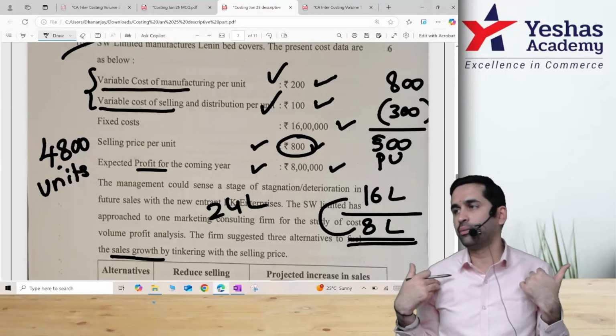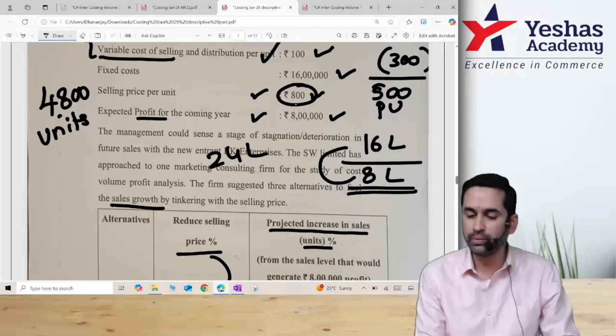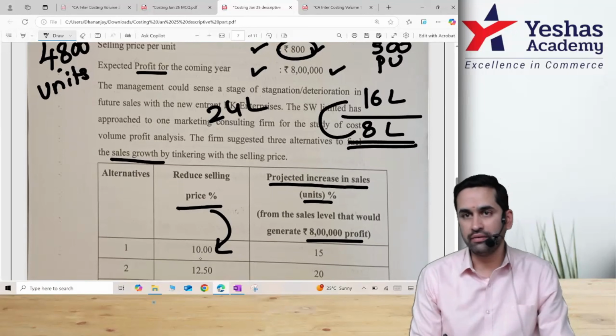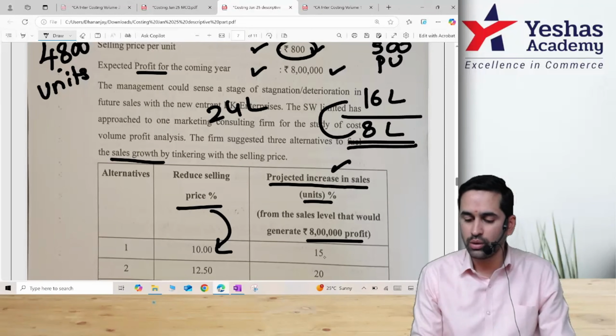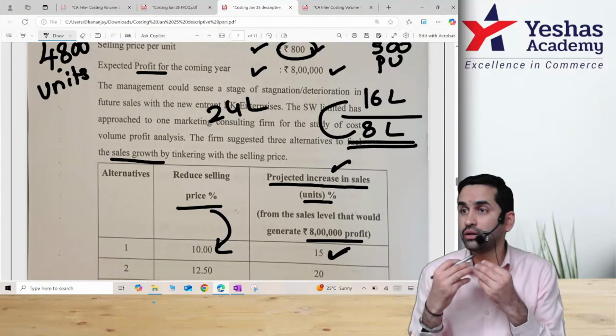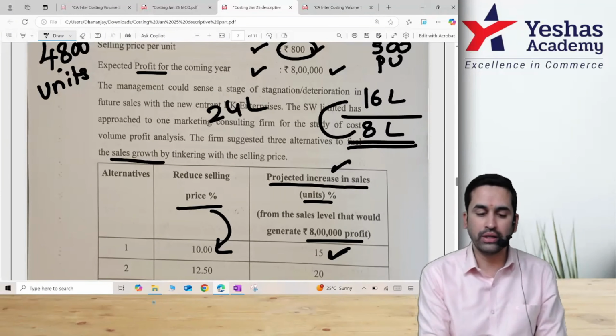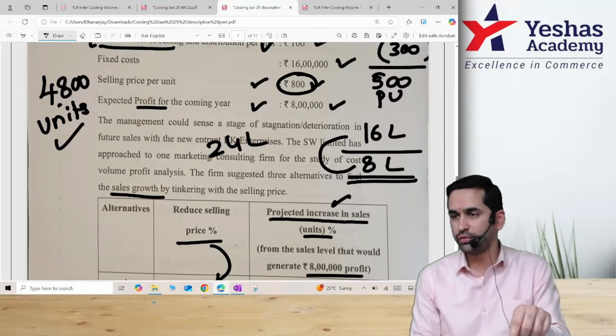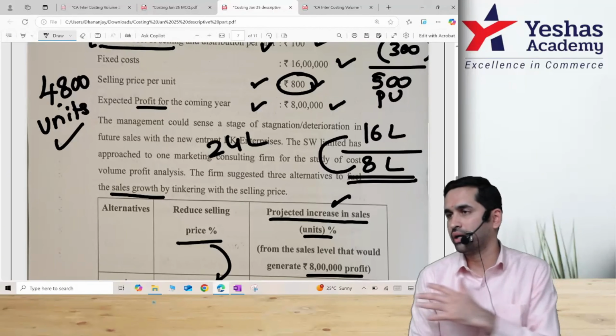Because in future, tell me what is expected to happen. Price will come down by 10%. That means price won't be 800. It will be 800 minus 10%, that is 720 rupees. Increase in sales quantity. They should know, 15% on what? That 15% is on the number of units. This number of units, if you calculate properly, you can do the balance part.